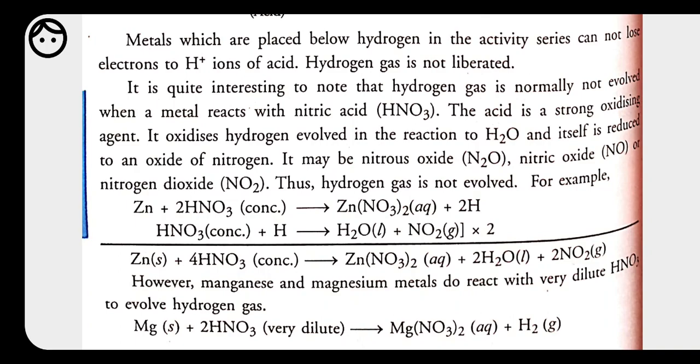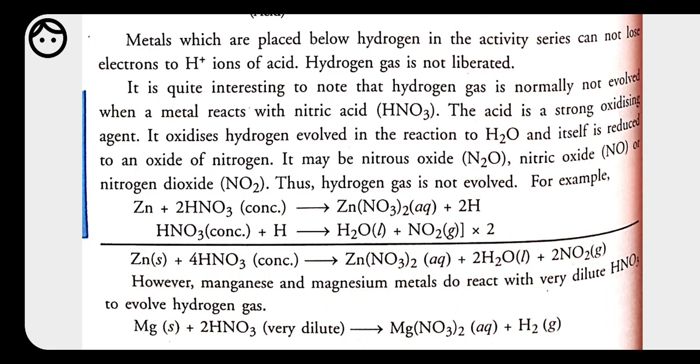But there are few metals, like we can take zinc and magnesium. These are the two metals which show reaction with nitric acid. But here the condition is that the nitric acid has to be very much diluted. It means only 5% of nitric acid you have to take, and the rest 95% you have to take water.